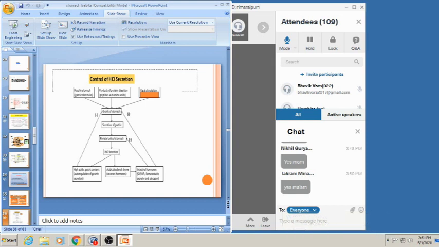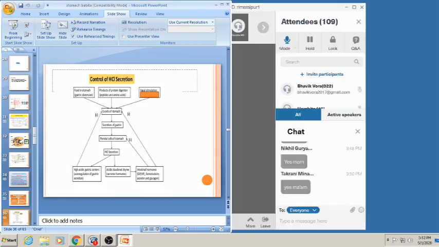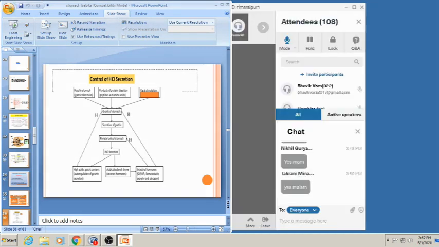So in this slide you can appreciate there is food in the stomach. Whenever there is food in the stomach, there is vagal stimulation and gastric distension. Gastric distension activates the G cell. Vagal stimulation also activates the G cells, and products of protein digestion like peptides and amino acids also activate the G cell. These G cells secrete gastrin, and this gastrin activates the parietal cells of the stomach, and these parietal cells secrete the HCl.